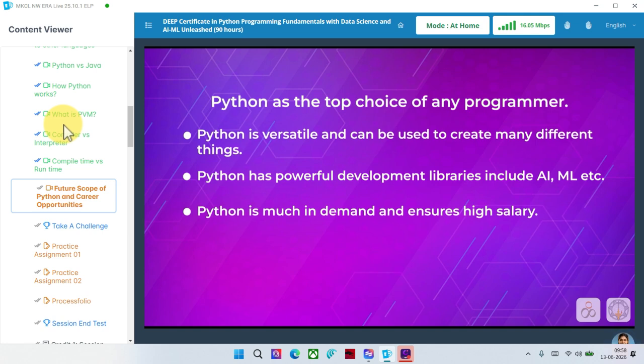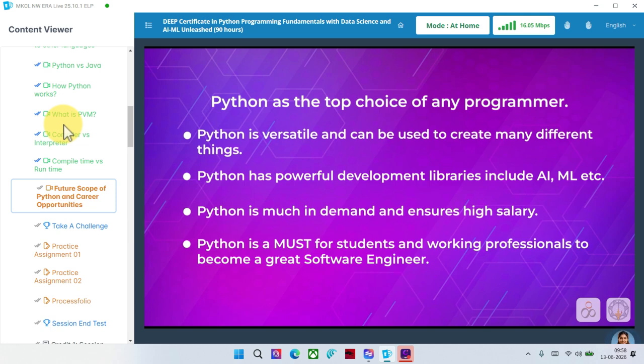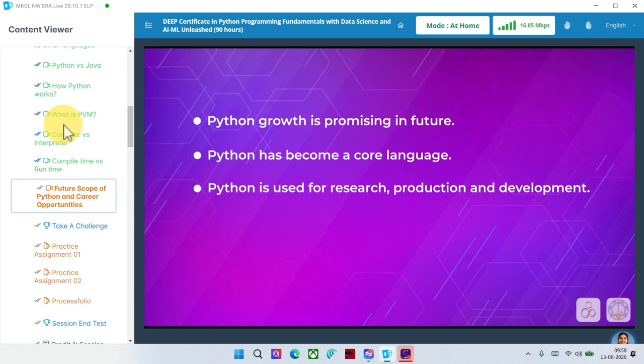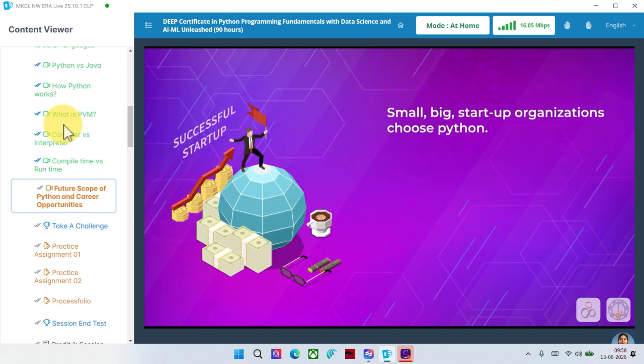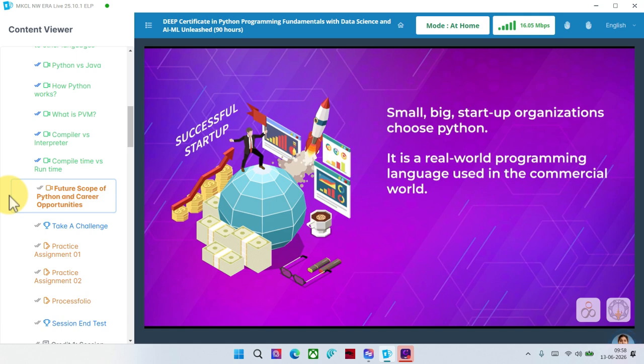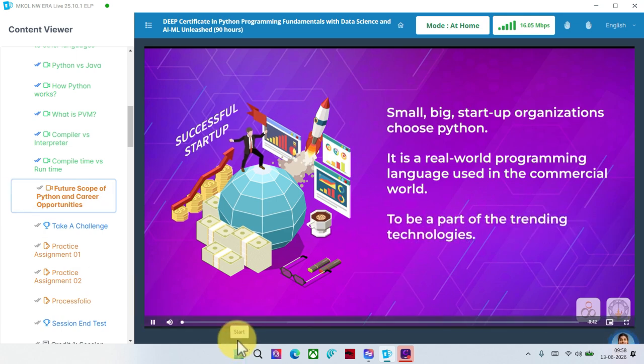Python is much in demand and ensures high salary. Python is a must for students and working professionals to become a great software engineer. Python growth is promising in future. Python has become a core language. Python is used for research, production, and development. Small and big startup organizations choose Python to meet their customer requirements. It is a real-world programming language used in the commercial world. By choosing Python as a career, you can also be a part of the trending technologies.